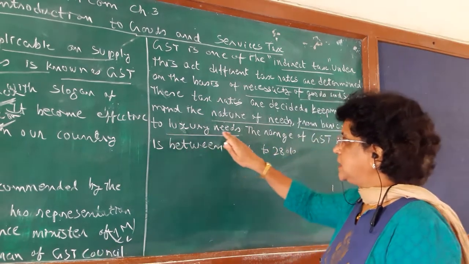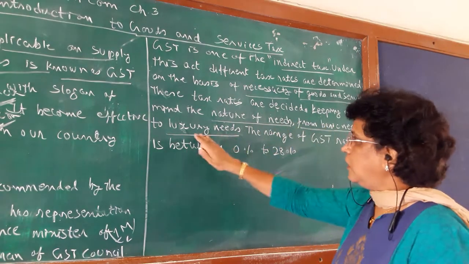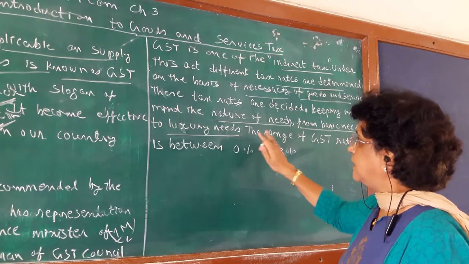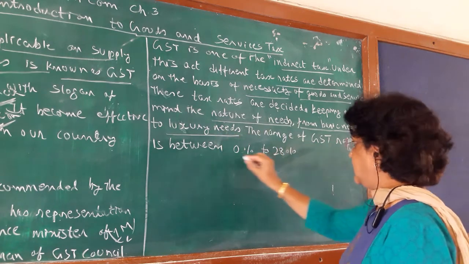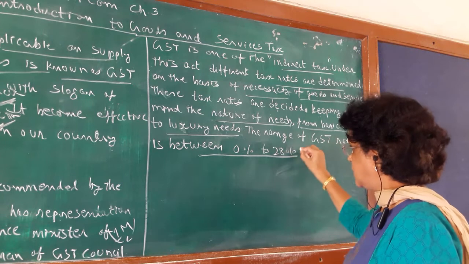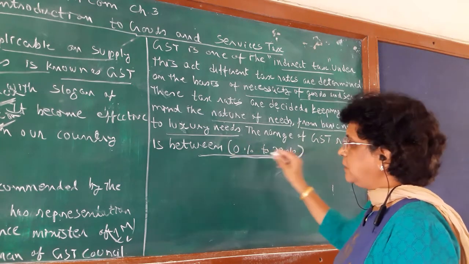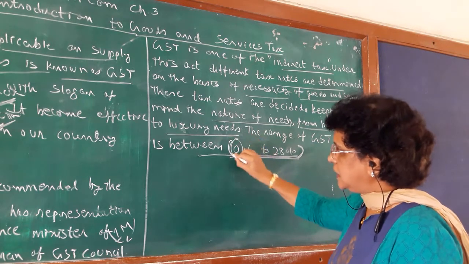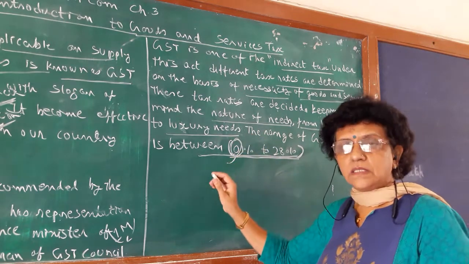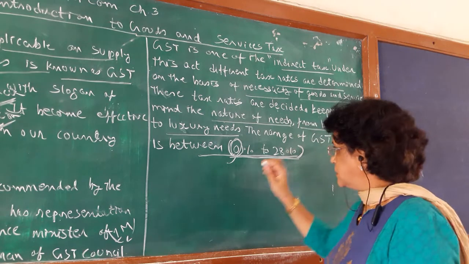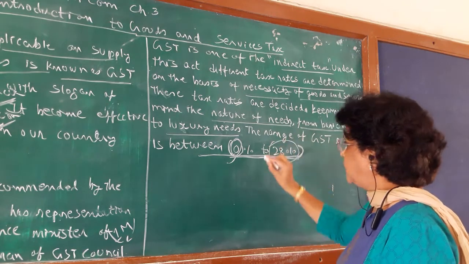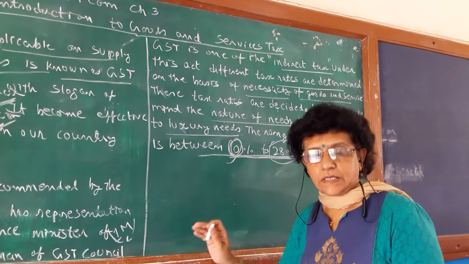So on the basis of basic need or luxurious need, the GST rate is in the range of 0 to 28%. On certain products you may have a 0 rate. 0 means nothing. And on certain products you are paying 28%.